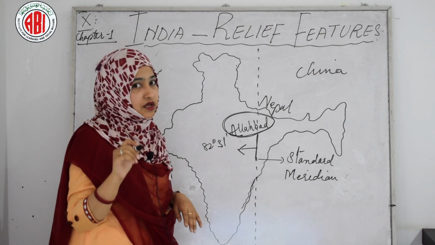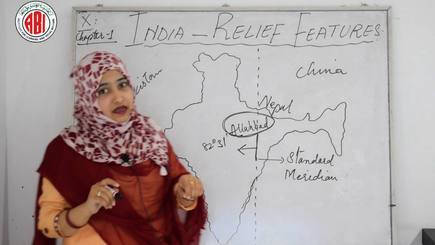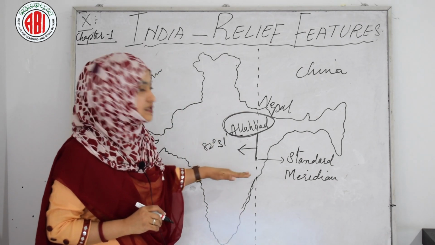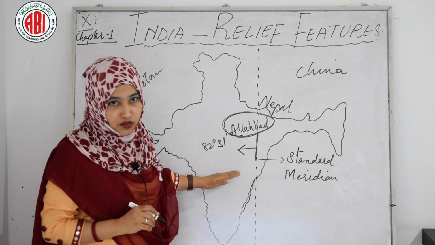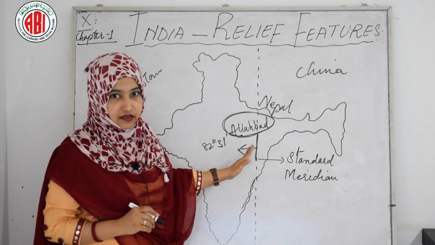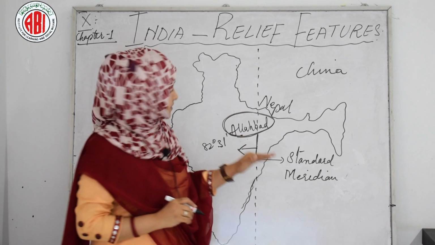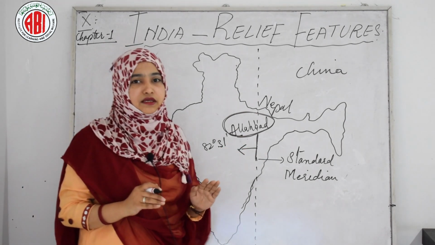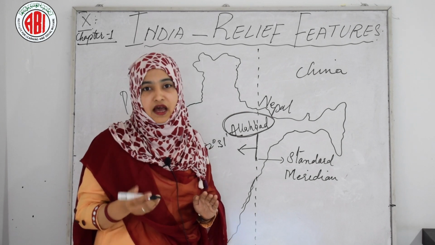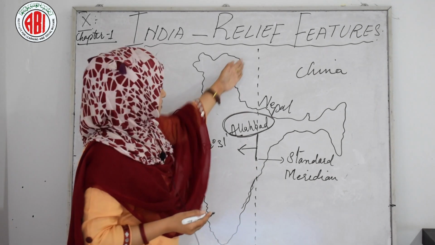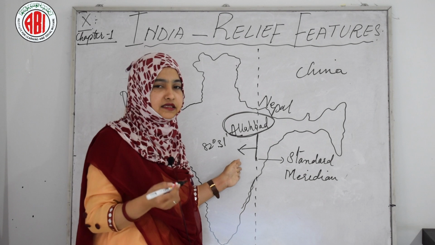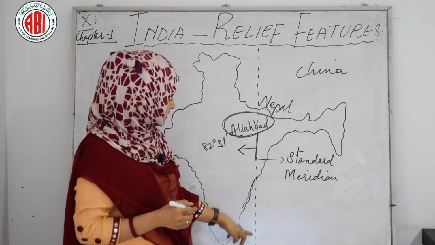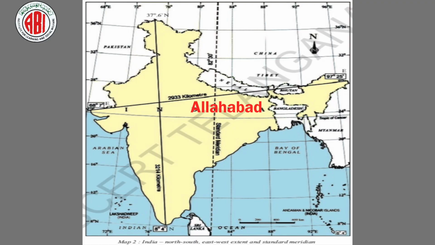Don't forget it. You have to understand and remember for all time that this is the standard meridian of India, which is passing through Allahabad. Just remember it at 82 degrees 30 minutes. Easily you can see it on the political maps, where you have to mark the meridian like this. On that political map you can see the degrees mentioned there. You just have to draw this standard meridian. Okay.